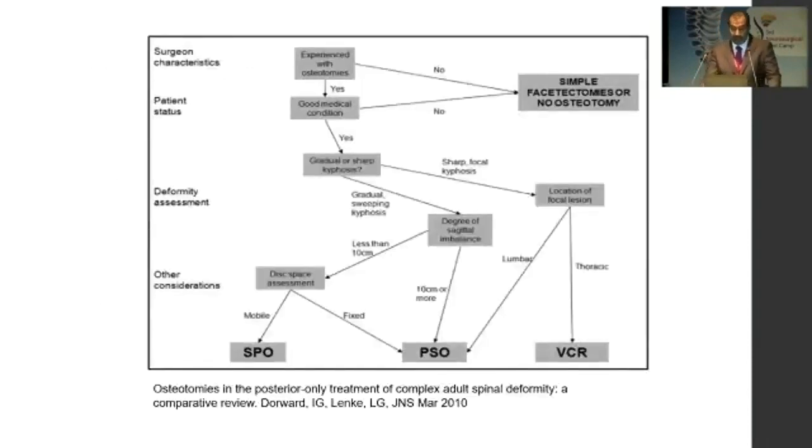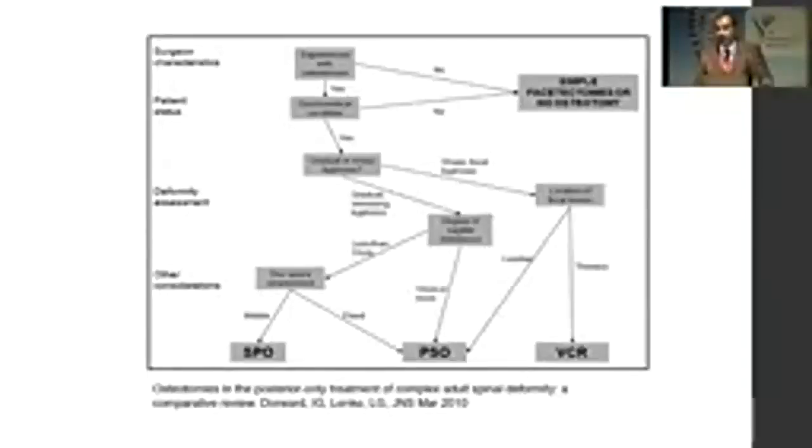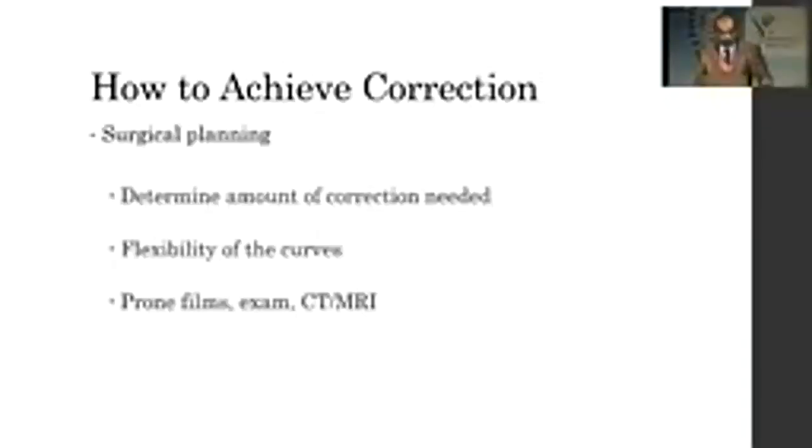In 2010, Lenke published this flowchart to help you in the decision making of what kind of vertebrectomy should be performed. But again, it's not absolute. So to achieve a correction, you need a thorough surgical planning. You should determine the amount of correction needed. Flexibility of the curve should be seen. And then prone, spine film, CT, X-ray, MRI. I think you'll have a detailed discussion with owner.